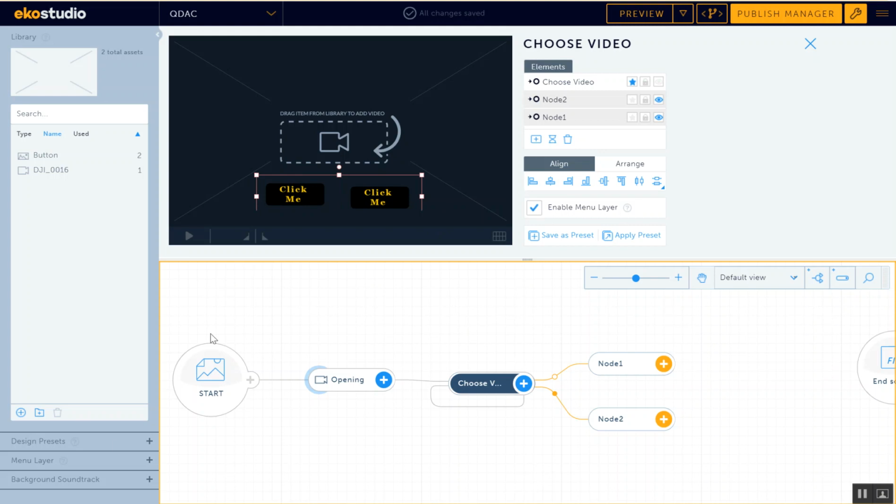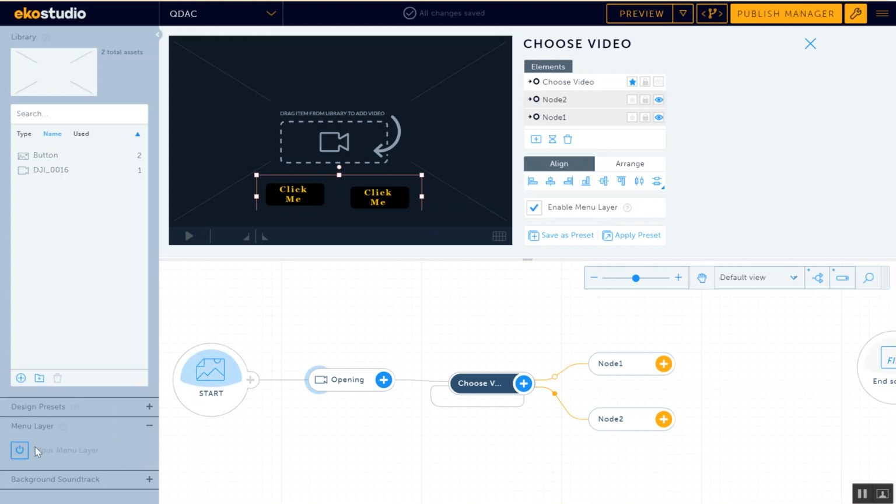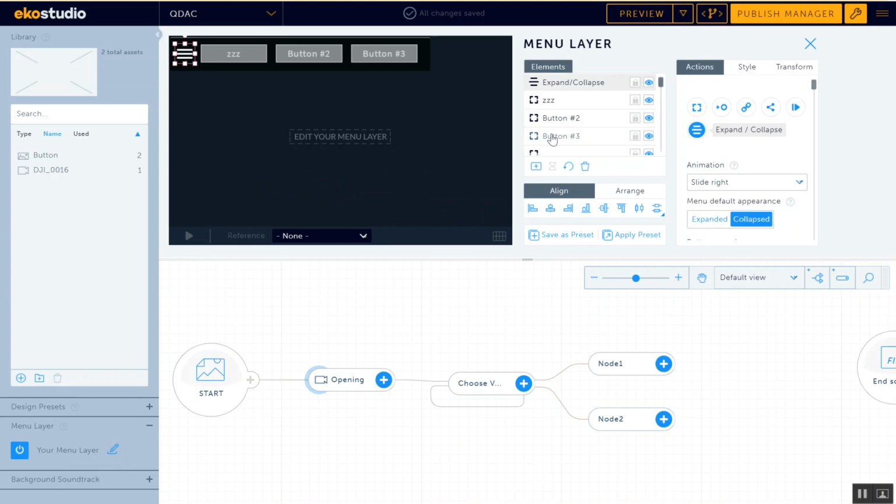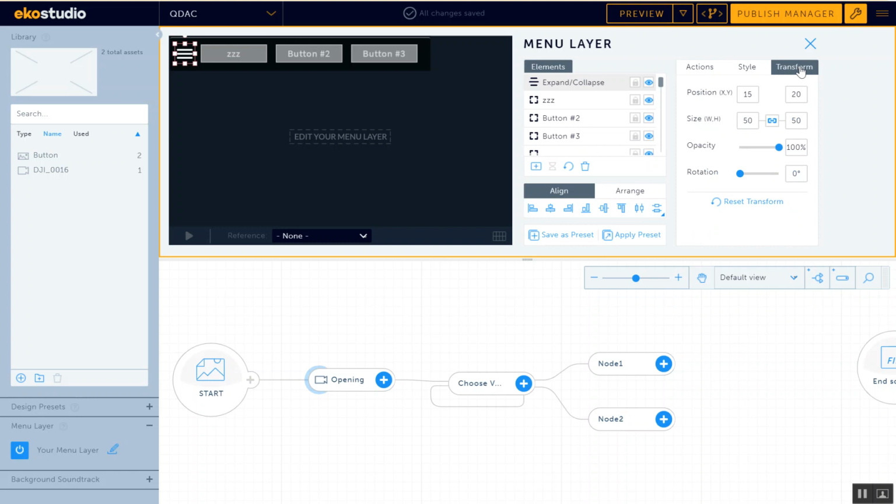Enable menu layer here is, I'll show you what it is. You have something like a menu layer, but I've disabled it overall. But what the menu layer does is, if you turn it on and you go to edit, you will get a mobile responsive menu. You know the kind of menu that appears? Yeah, see this one? If you click on this, you can transform. Basic transformations are move, rotate, scale, make it transparent. It doesn't matter where you go. You go to After Effects, you go to Premiere, you go to 3D Studio Max, Flash. You can always take an element, move it, rotate it, scale it, change its opacity. You can also apply materials to it. Now here it is called a style.